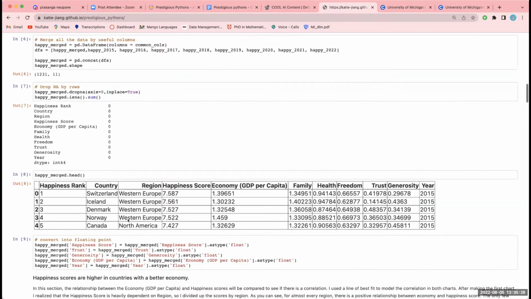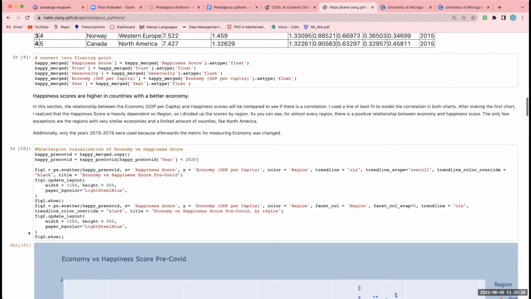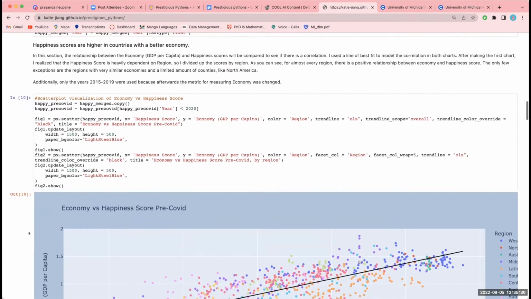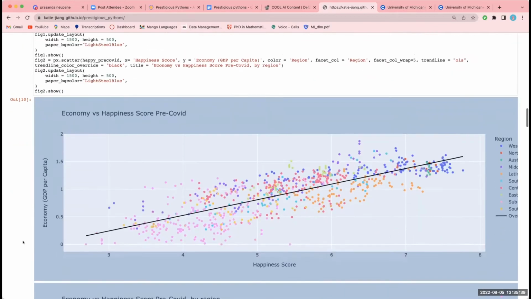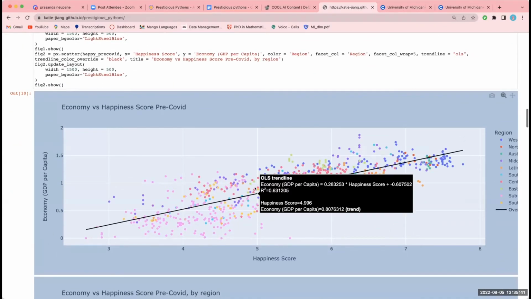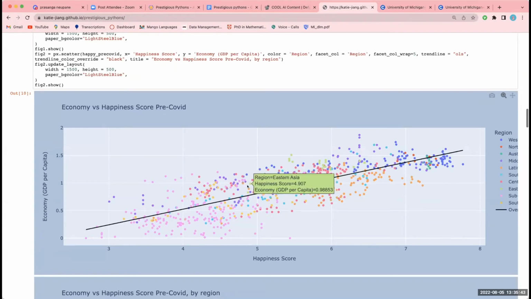And so if you scroll down to my chart, I compared the economy score, the GDP per capita, and the happiness score. If you scroll down a bit more, you can see the graph where I plotted all of the different scores of the GDP per capita versus the happiness score. You can also see that there is a trend where different regions are grouped together.